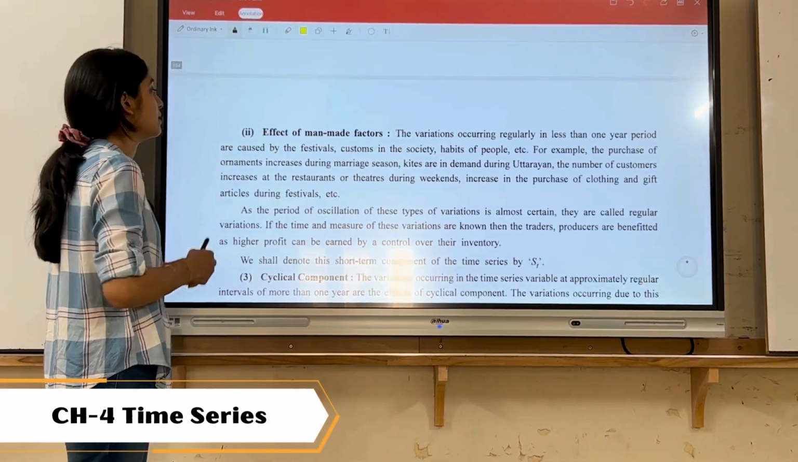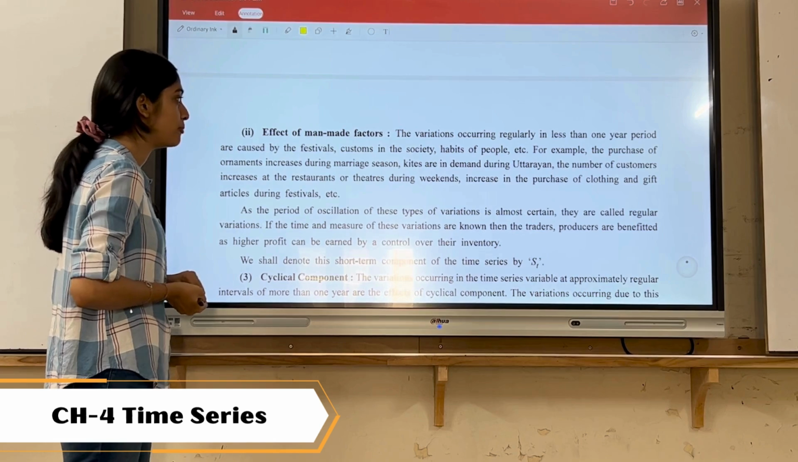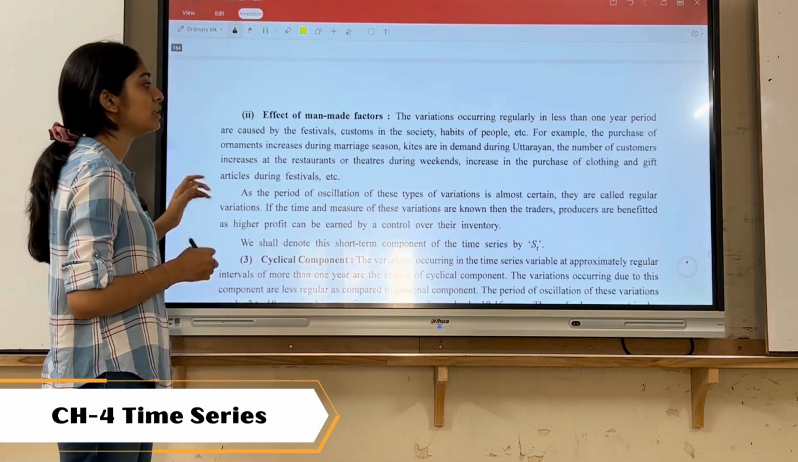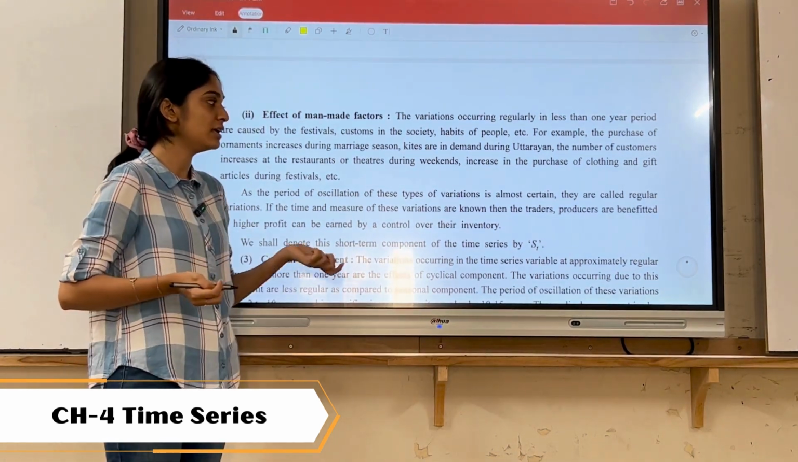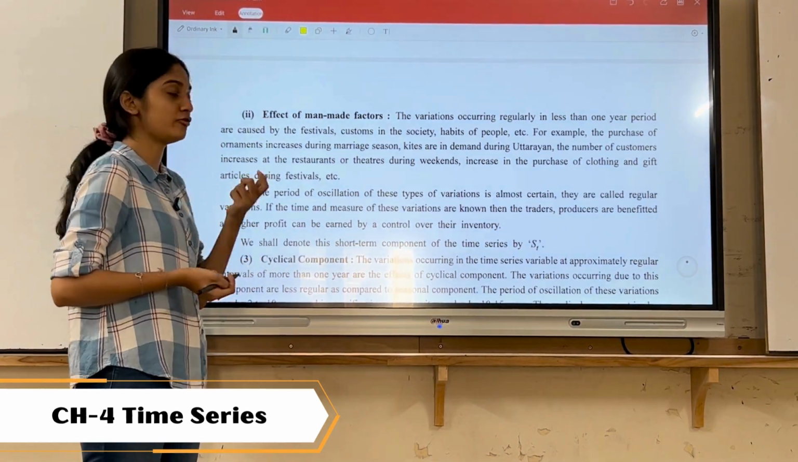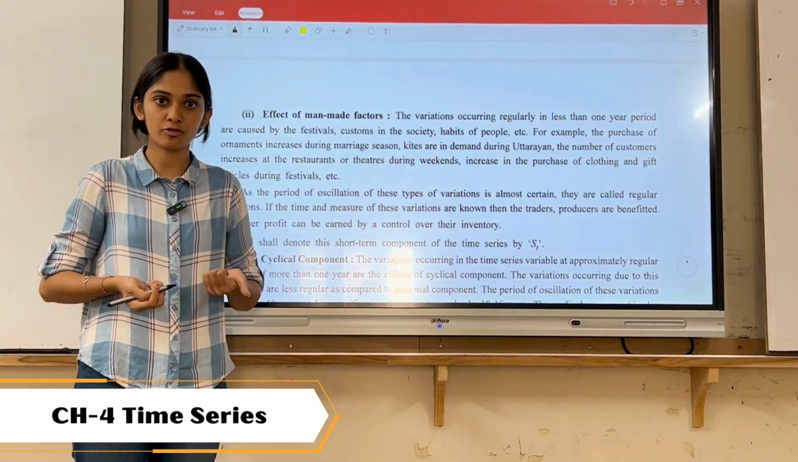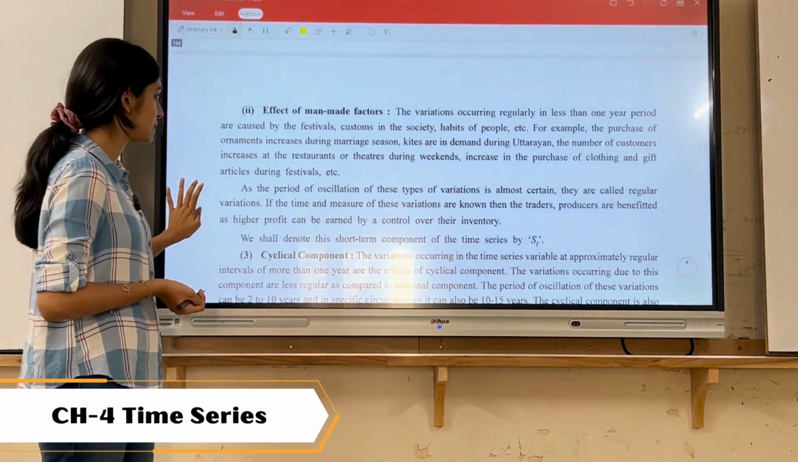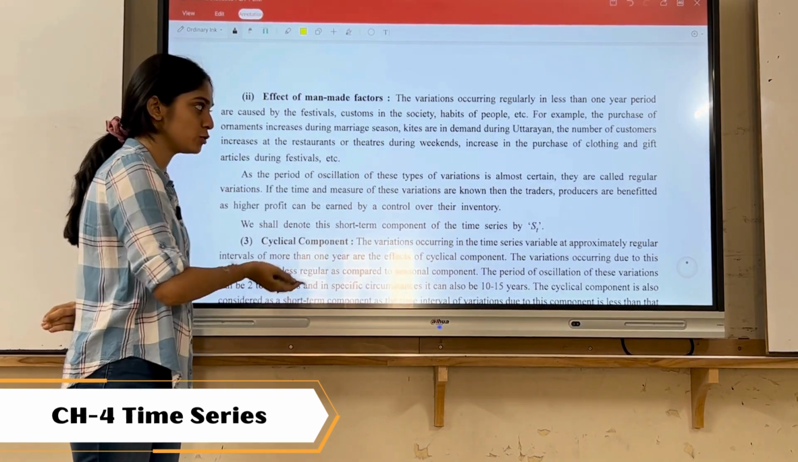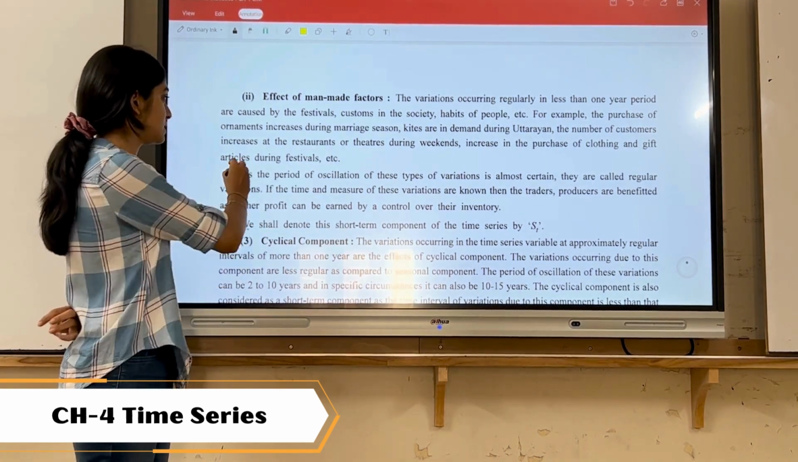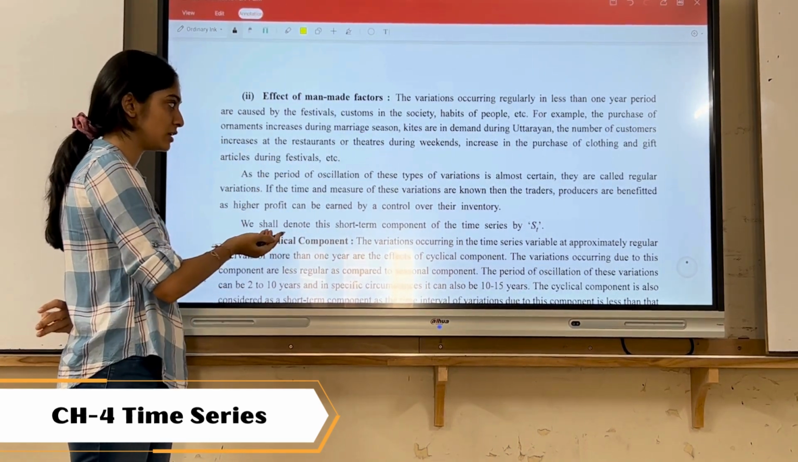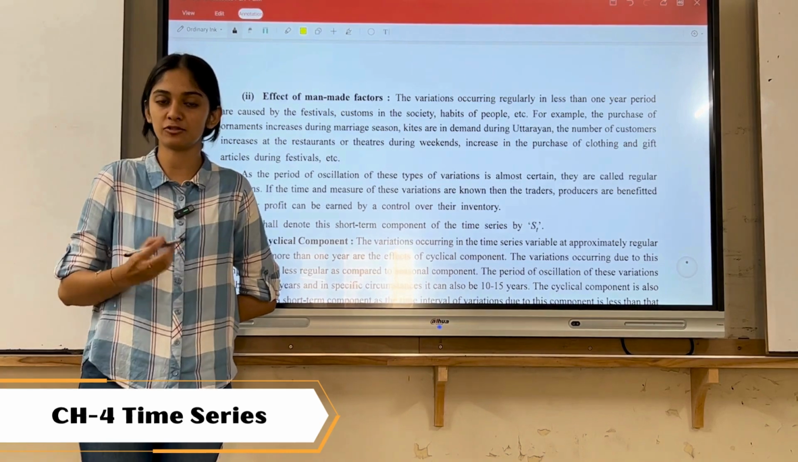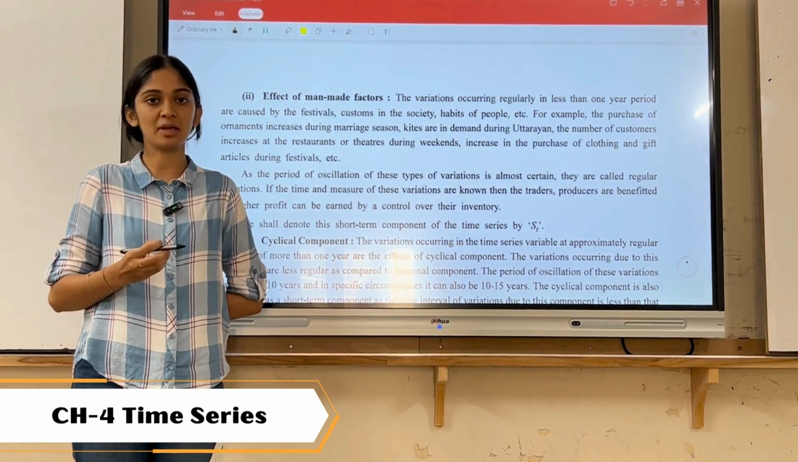Next is the effect of man-made factors. There are many variations which occur regularly, in less than 1 year, due to festivals, habits of humans, customs, or any religious occasion. Examples are the demand for kites during Uttarayan, and the number of customers increasing at restaurants or theatres during weekends. So these are all examples of the seasonal component affected by man-made factors.